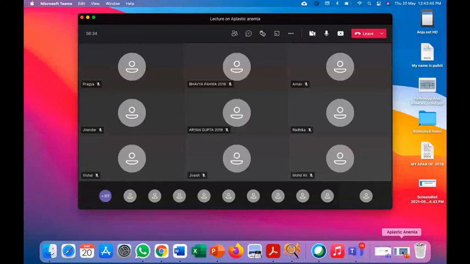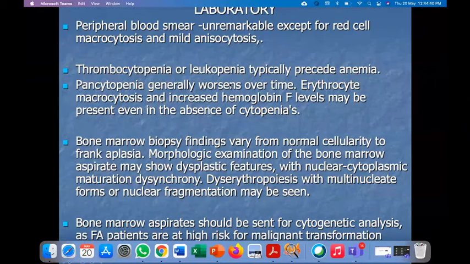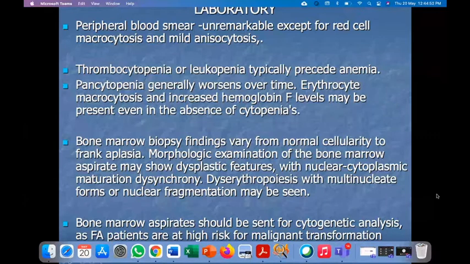Stop sharing option. Okay, then I'll start to show again. I'll stop and share again. Is it showing now? Yes, ma'am, now it is showing laboratory. Is it showing now? Yes, ma'am. Okay, tell me also whether it moves or not. Why does this keep happening?